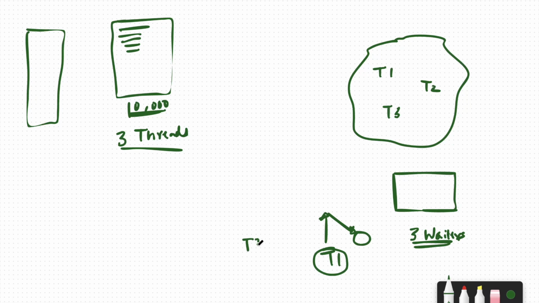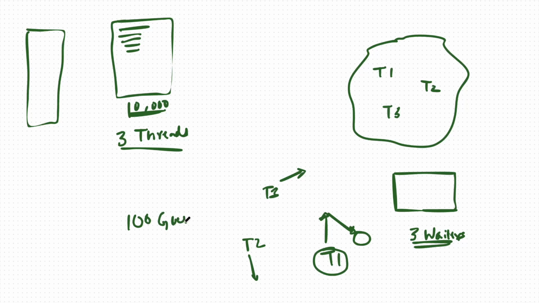Similarly, thread 2 or waiter 2 or waiter 3 can go and ask some other guest and go back to the kitchen. So after every asking and after every request to the kitchen, the waiter gets free. So if you have 100 guests, you don't need 100 waiters, right? You don't need 100 waiters. 3 might be enough, so that they can work on 100 guests once they get free. So you don't need to create a new waiter or a new thread every time for a new task. So this is what our thread pool is used for.